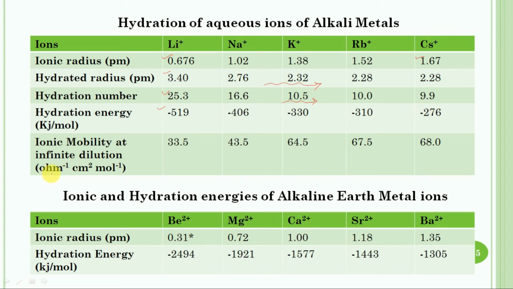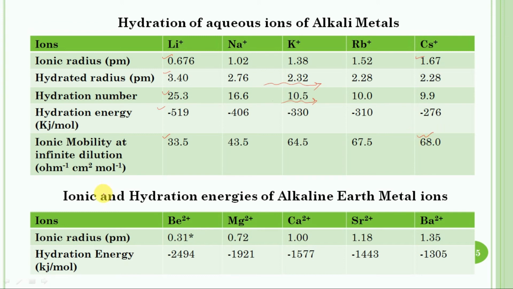So due to the smaller size of lithium plus, it has the maximum hydrated radius and hydration number. So in this case, the ionic mobility is the least, and the ionic mobility is maximum in the case of cesium plus.